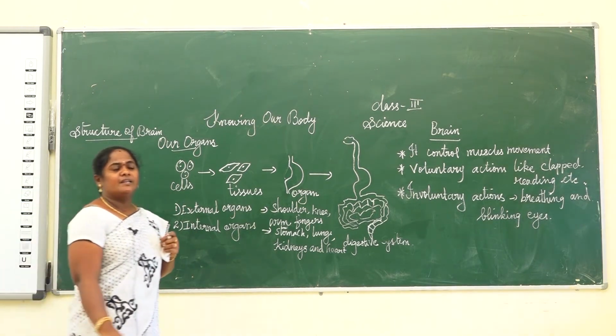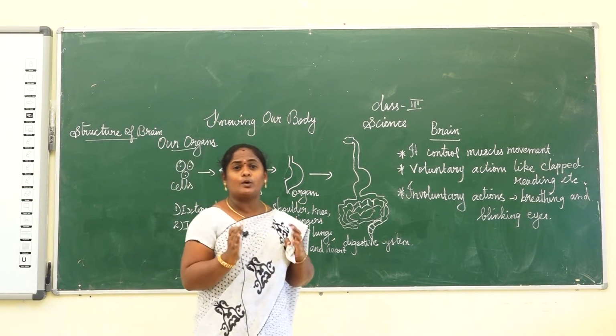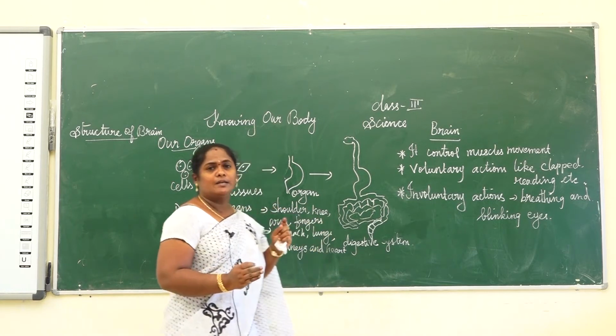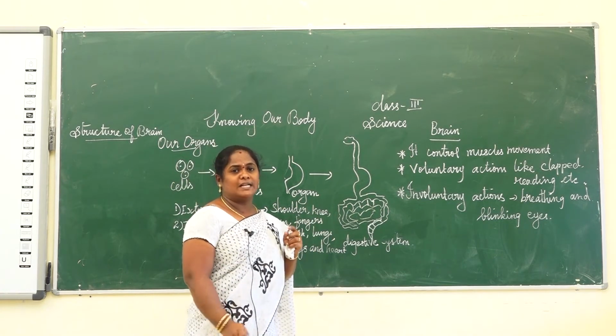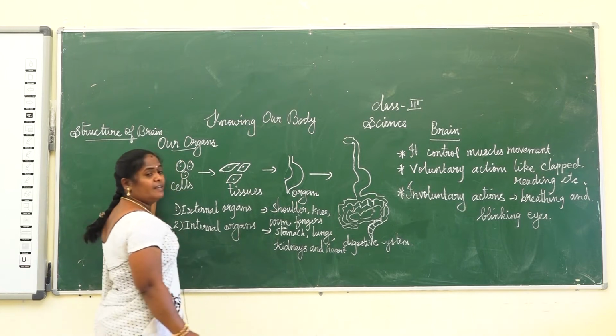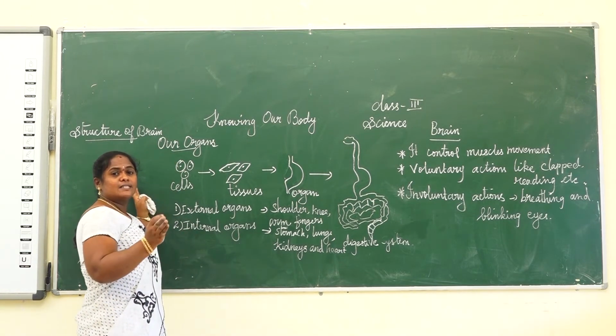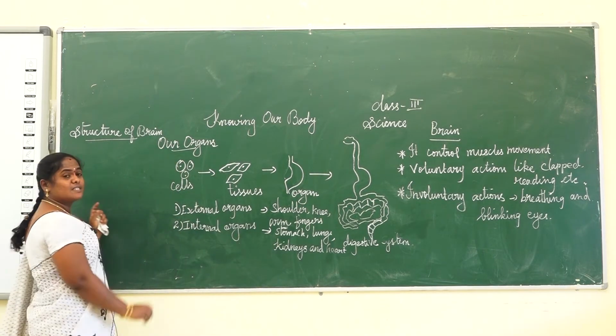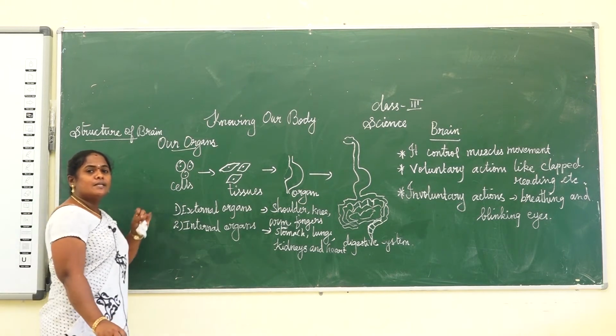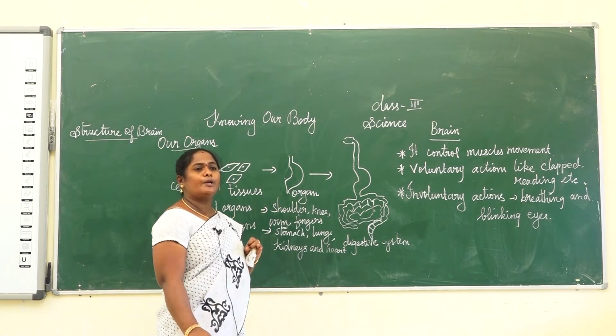Structure of the brain. Our brain is a delicate organ. It is covered by the skull. Our brain consists of three parts: the cerebrum, the cerebellum, and the medulla oblongata.